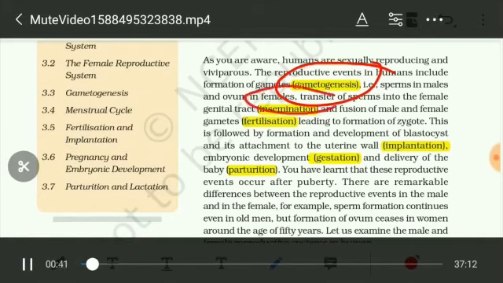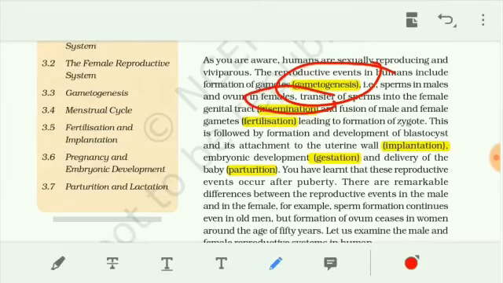The important topics are gametogenesis and then insemination and then fertilization and implantation and the gestation and the parturition.